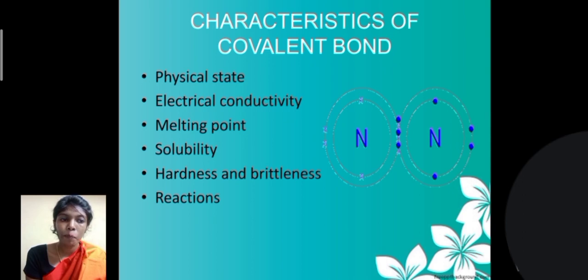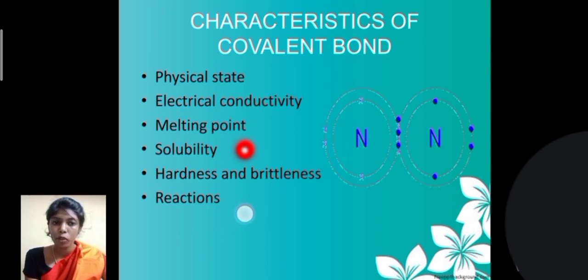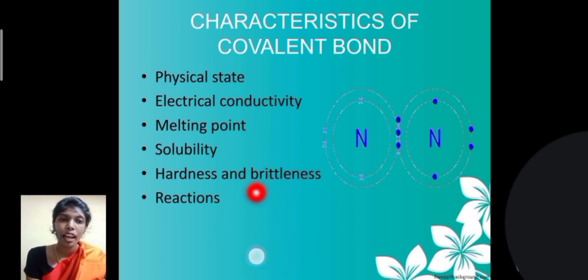Since covalent bonds do not have any charged particles, they are poor in electrical conductivity and their melting point is very low. Their solubility is high in non-polar solvents like benzene and carbon tetrachloride and low in polar solvents like water. They are not hard and brittle, they are very soft in nature,